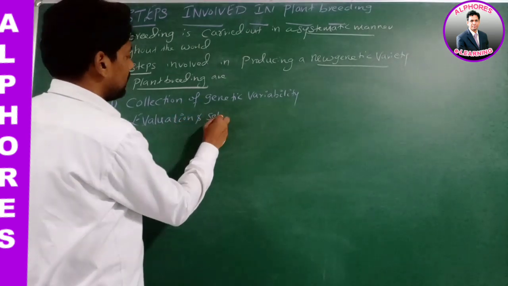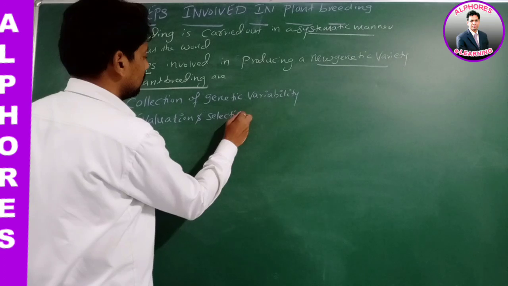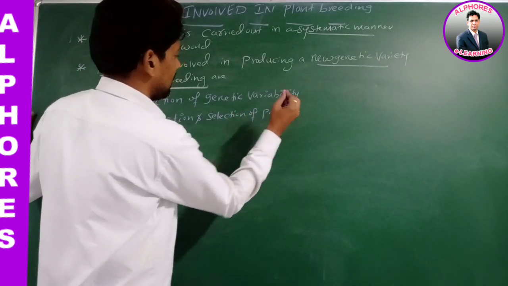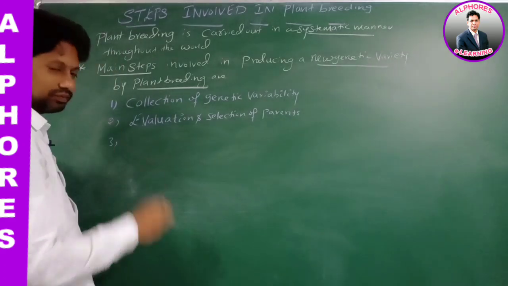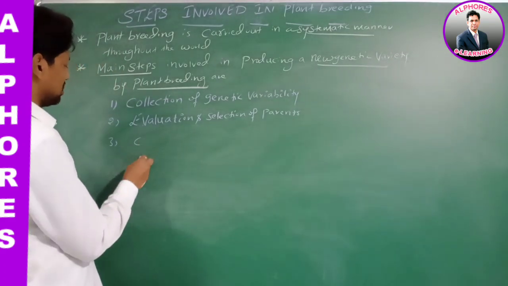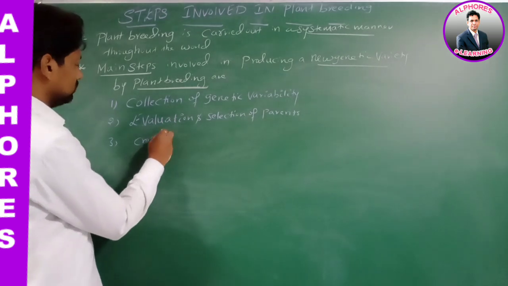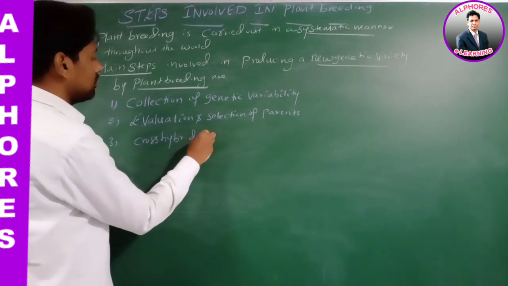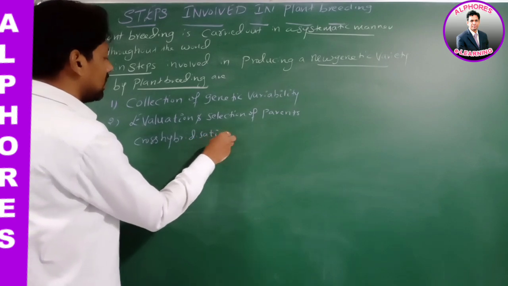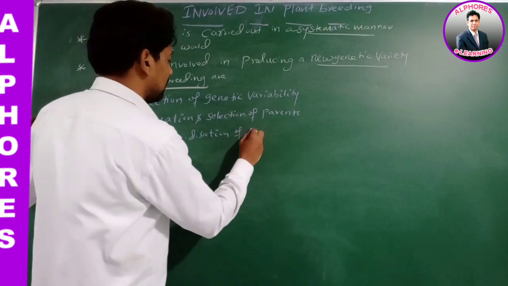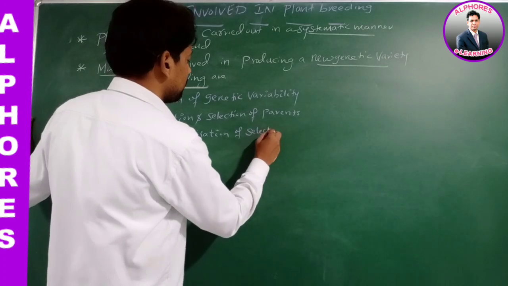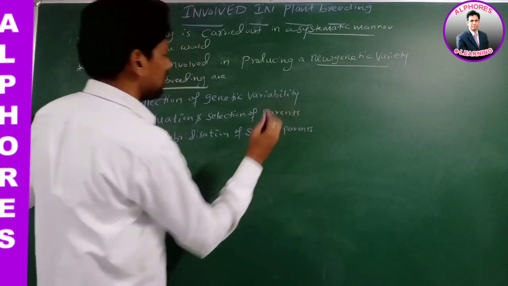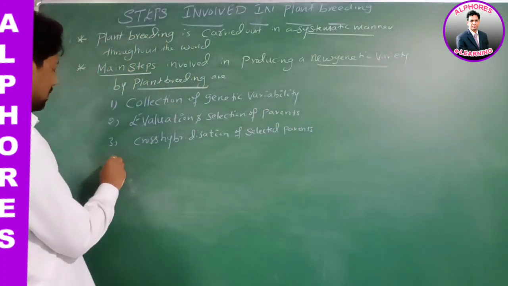Number three, cross hybridization of selected parents.